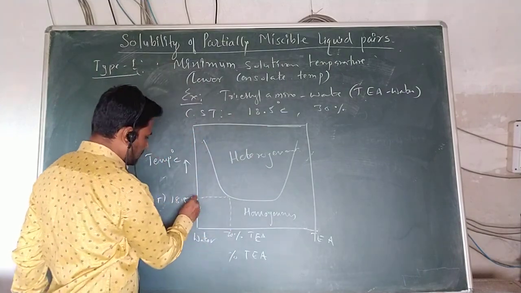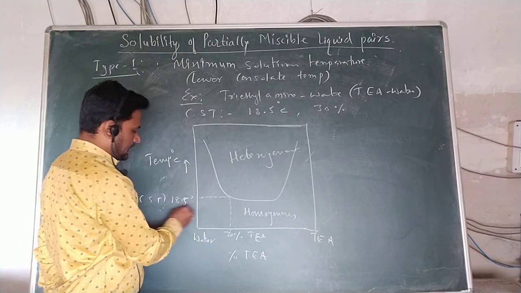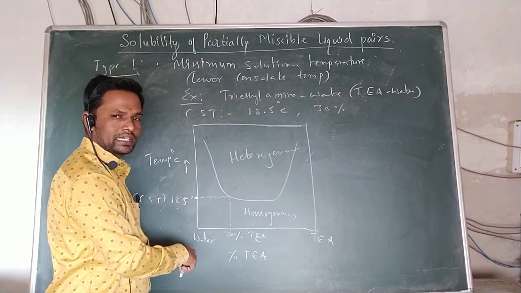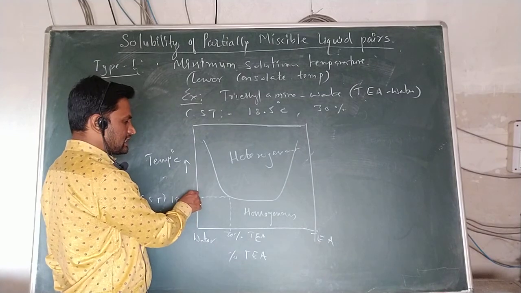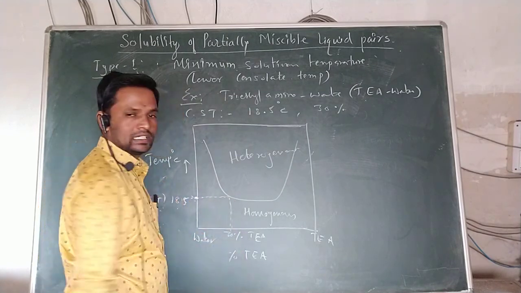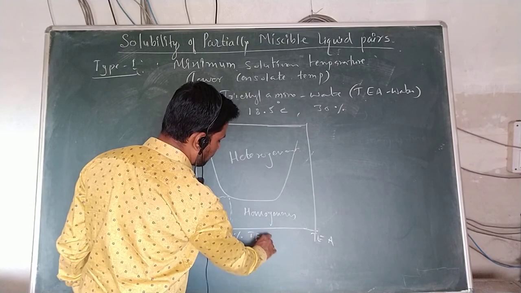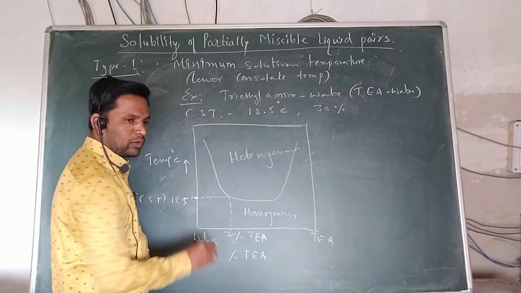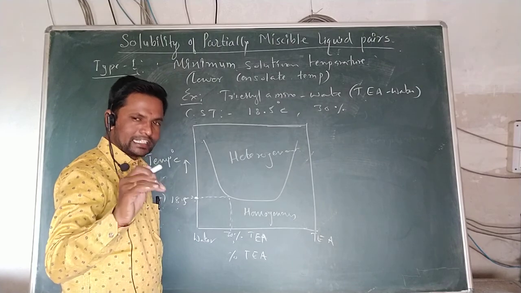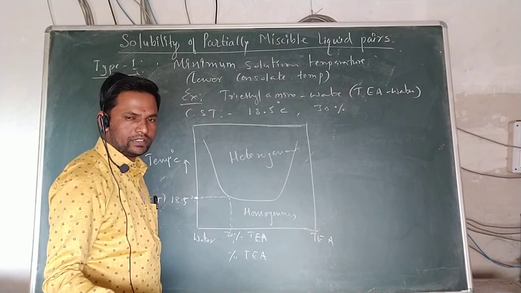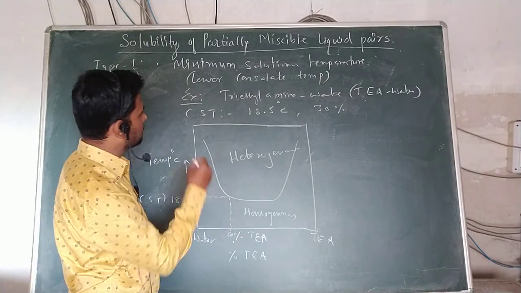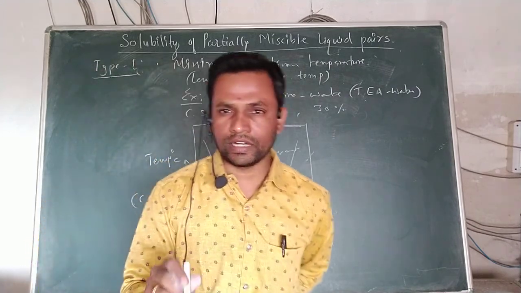See, if you plot a perpendicular to the y-axis, we get it here. Temperature is plotted on the y-axis, where 18.5 degrees Celsius and the percent composition of triethylamine in water is 30%. At or below 18.5, the triethylamine and water system is miscible. Here the minimum solution temperature can be defined.